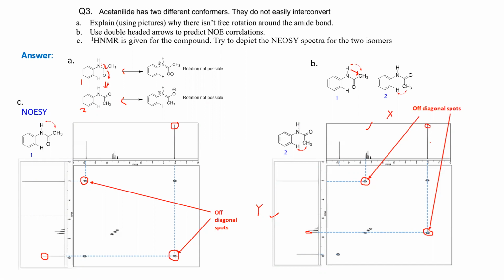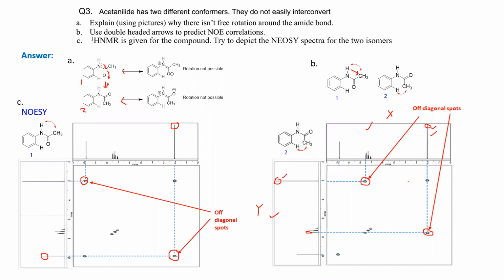Say, suppose this methyl proton from the x-axis. You have a diagonal spot generated due to methyl, which will be the common region from both axes of the methyl. So here you have methyl, here you have methyl, right? In the x-axis the methyl here, in the y-axis the methyl here.